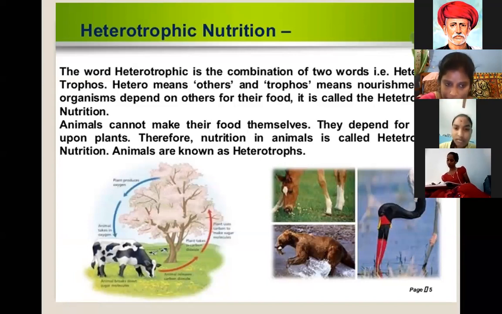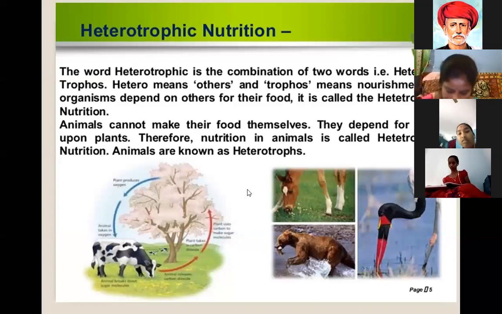Animals cannot make their food themselves. All different kinds of animals are in our surroundings. Every animal cannot make its food itself. They depend on others, on plants and other animals, for food. Therefore, nutrition in animals is called heterotrophic nutrition. Animals are known as heterotrophs.